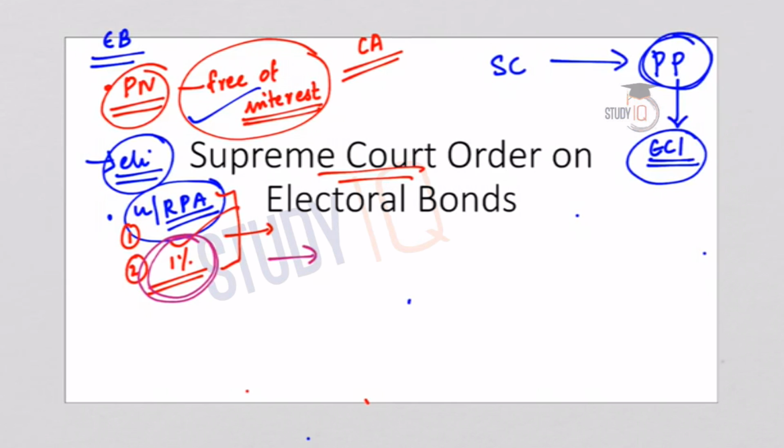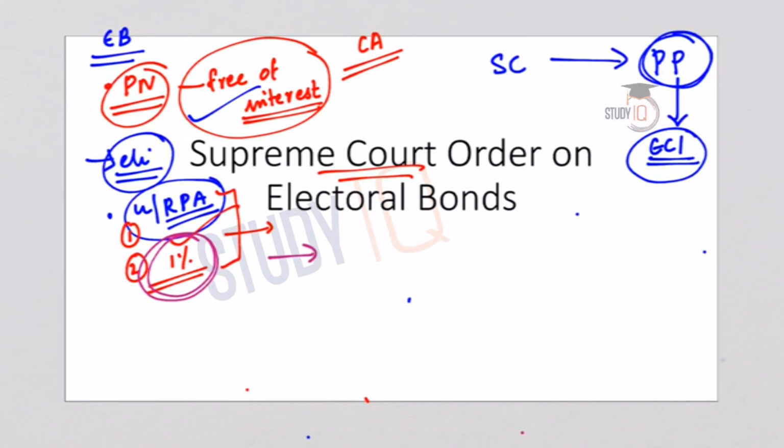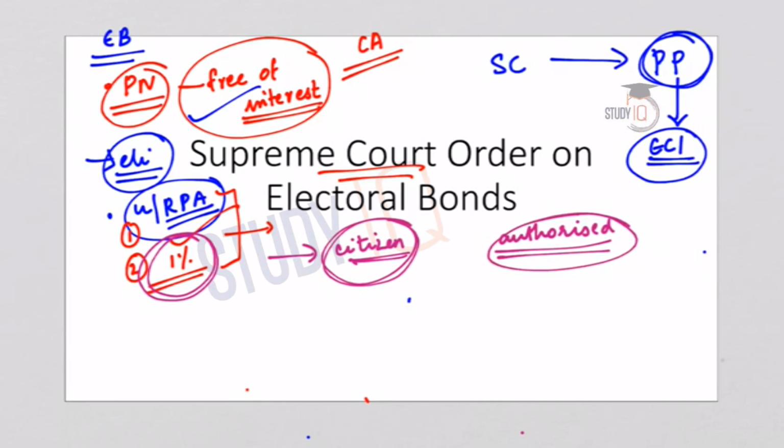And the electoral bonds can be purchased only by a citizen of India. So foreigners cannot purchase an electoral bond, and these bonds can only be encashed by an eligible political party through one bank account that has been registered for this purpose. So there should be an authorized bank account and the political parties can conduct the transactions of the electoral bonds only through that particular bank account. This is to ensure there is transparency.